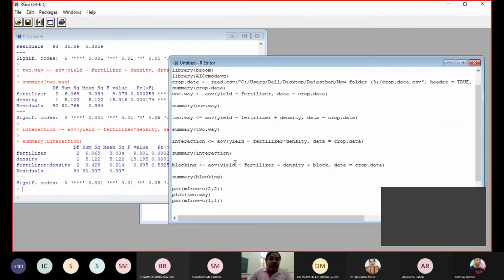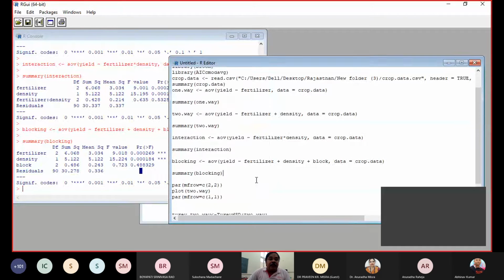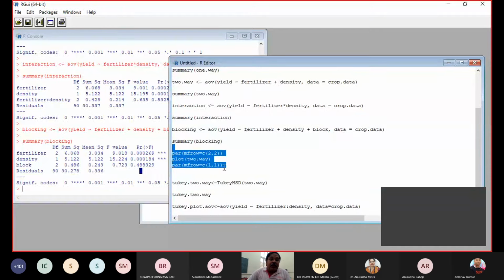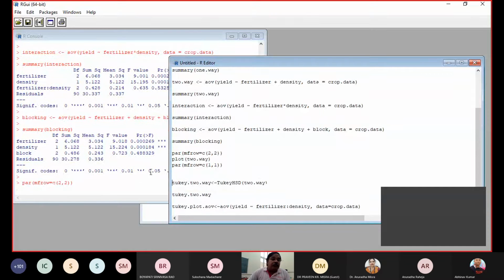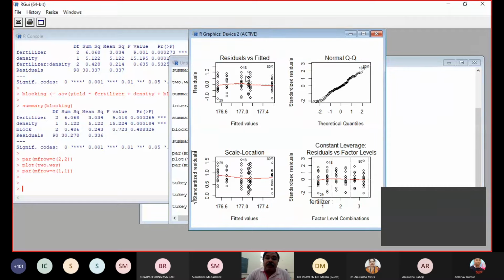Now we change to the block and make the blocking, and then corresponding to the block structure, you again get the corresponding analysis of variance tables, and on the basis of the p-values, you can take the decisions. Once you make the blocking, then we want to find some plots. These are the plots of the residual class. It is a normal QQ plot, scale location plot, and residuals versus factor levels and leverages. These are the plots, and they can be interpreted theoretically.